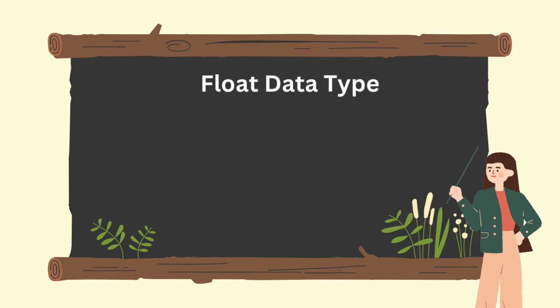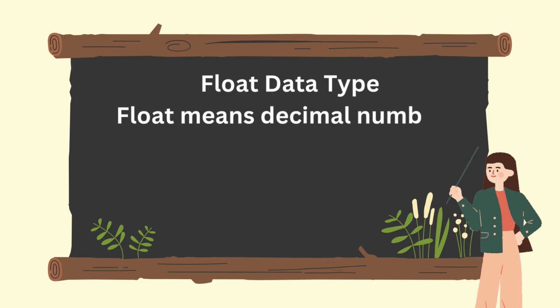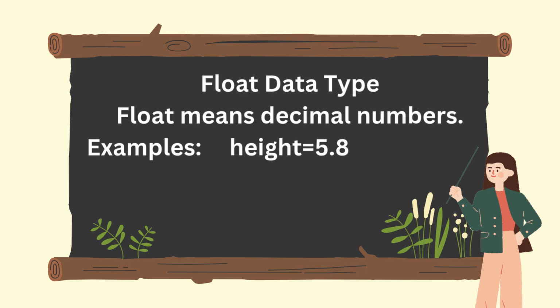Float data type. Float means decimal numbers. Example: height = 5.8. percentage = 88.45. salary = 25000.75.